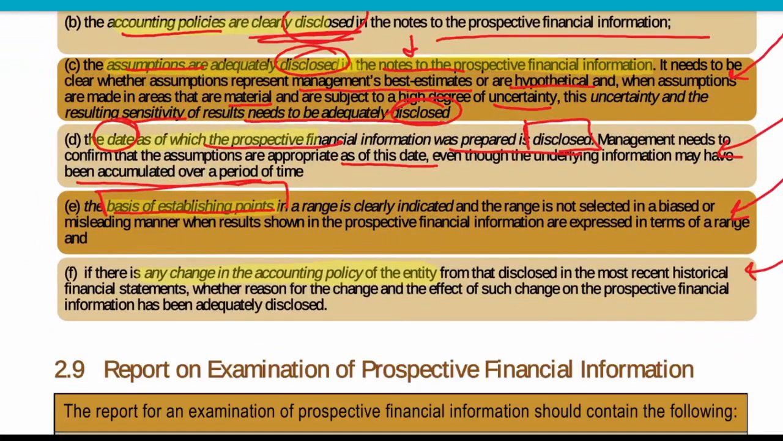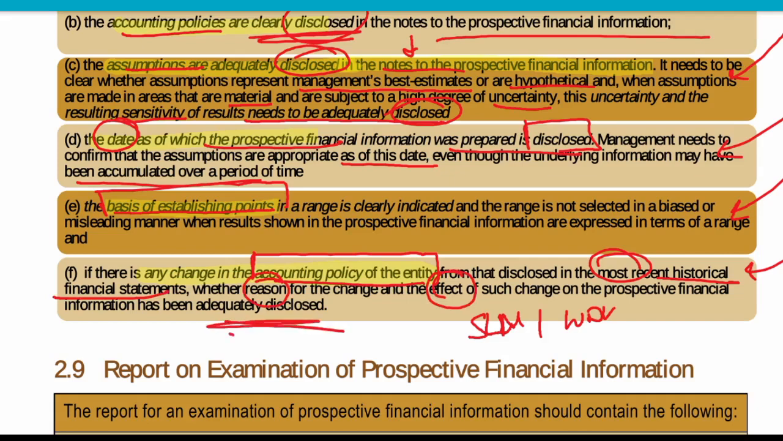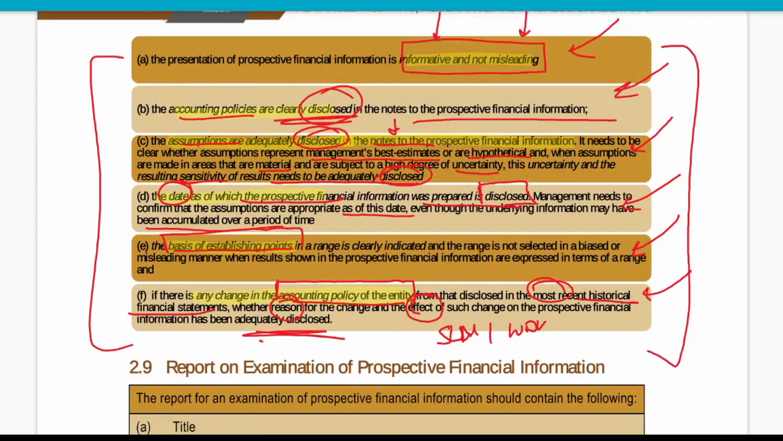And if there are any changes in the accounting policies from the most recent historical financial information, like the example I have given you of the straight line method and WDV, then the reason for the changes and the effect of such changes in the prospective financial information need to be adequately disclosed. So all these disclosures and presentation needs in prospective financial information are here. Are you guys able to understand? It might come in the exam question.